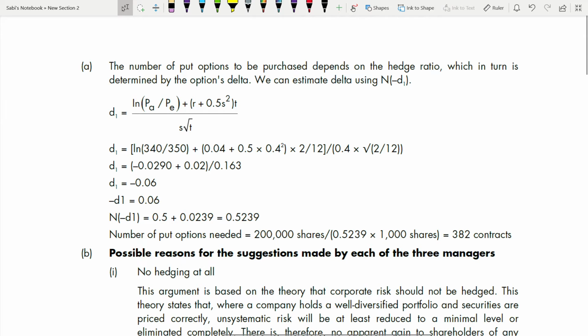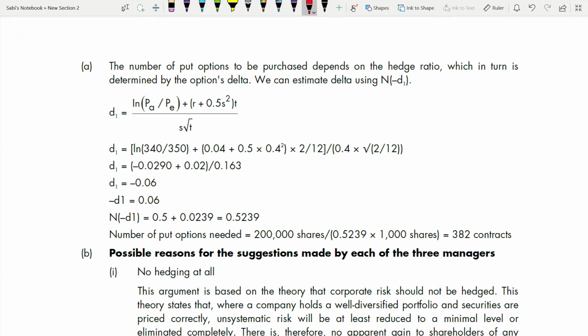Basically, you are using what? Black-Scholes model. See, with the Black-Scholes model, first you cannot use it to find put options directly. First, you have to find the call option, and then we know that for put option delta, it will be N(-D1). So first we can find D1, N(D1), then we can find N(-D1). It's easy. So the number of the put options to be purchased depends on the hedge ratio, which in turn is determined by the options delta.